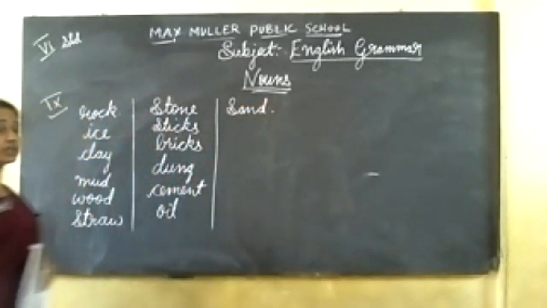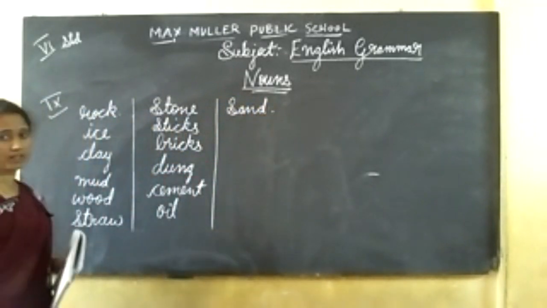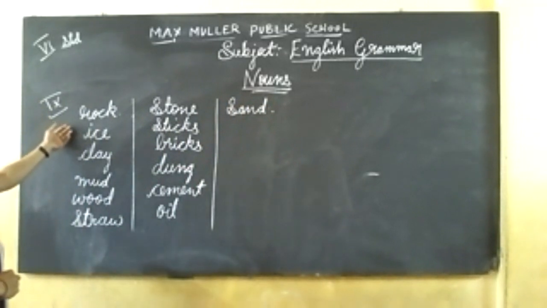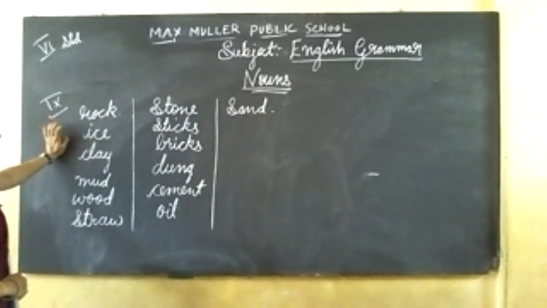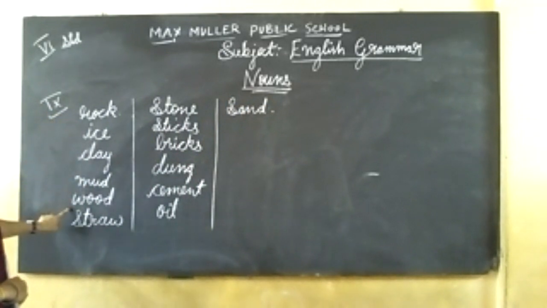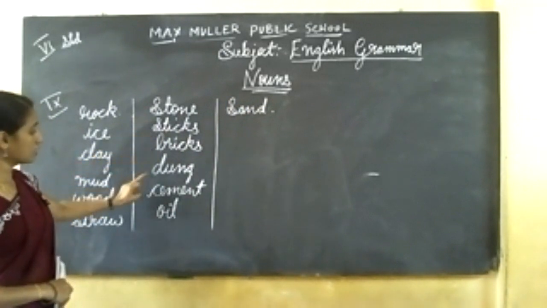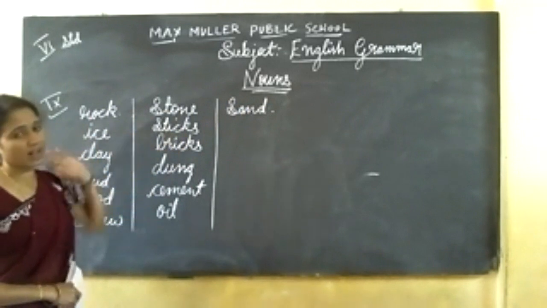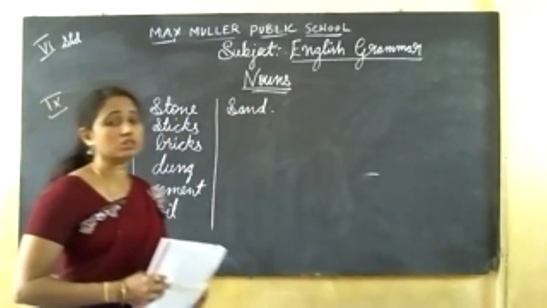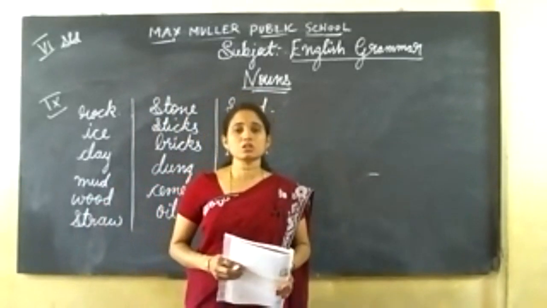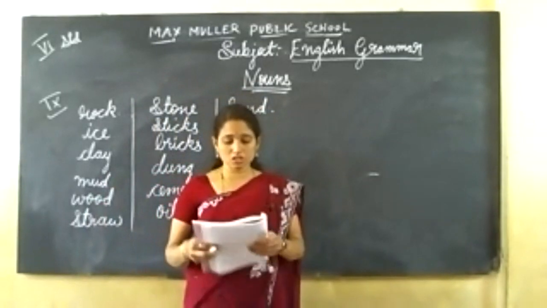See, these are the materials used in this passage. There are many materials being used in this passage. Rock, ice, clay, mud, wood, straw, stone, sticks, bricks, dung, cement, oil, sand. These are the materials used in this passage. You have to identify which are the materials being used in this passage.